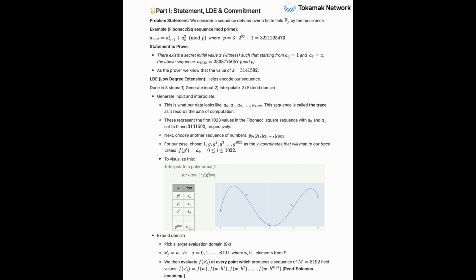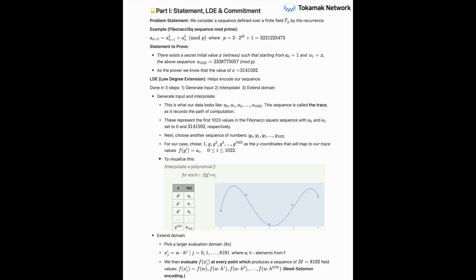Okay, hold on. Finite field. What's that all about? That sounds like something straight out of a math textbook. It does. But in simple terms, just think of a finite field as a special number system. All the calculations stay within a fixed, manageable range. Numbers don't grow infinitely large. They sort of wrap around. Okay, like modular arithmetic. Precisely, like modular arithmetic. And this is absolutely essential for cryptographic proofs because it keeps computations predictable and prevents overflow issues, things that could break the system. Okay, got it.